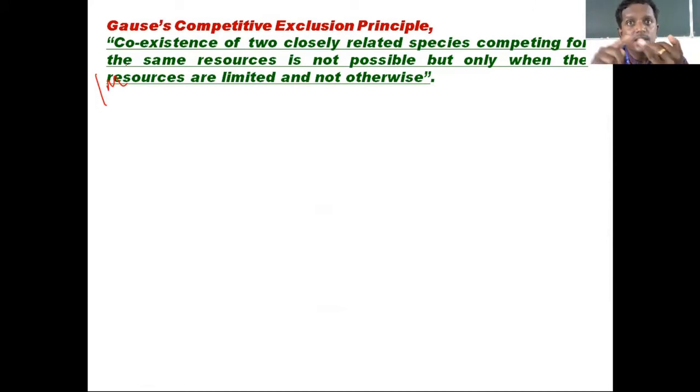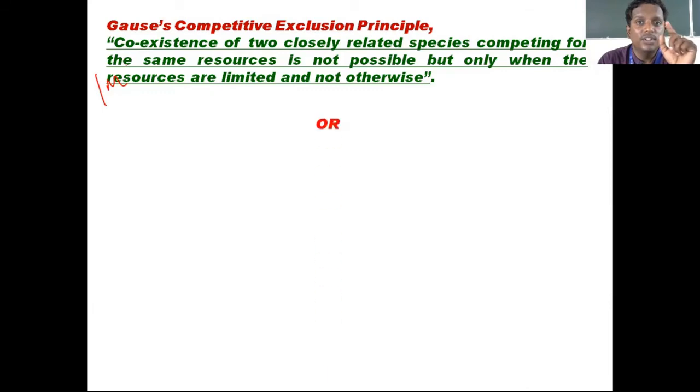It can be the same food, same space, whichever you want. It is not possible, but only when the resources are limited and not otherwise. This is a standard sentence or definition.